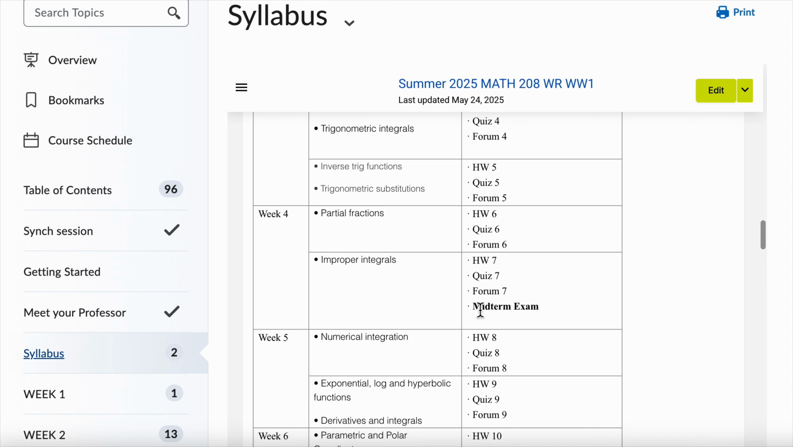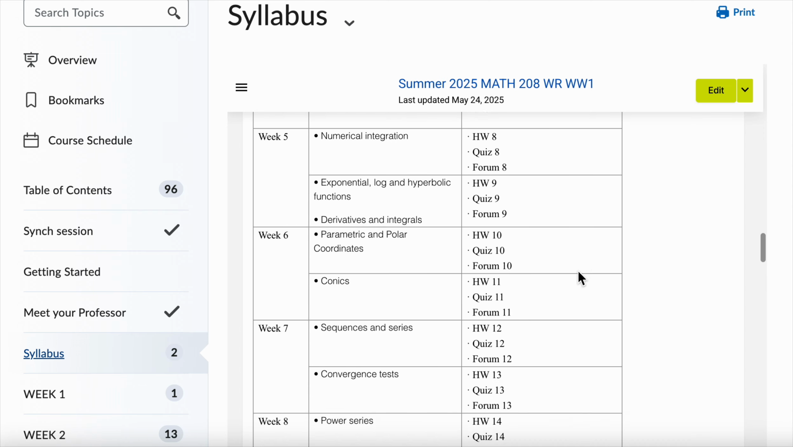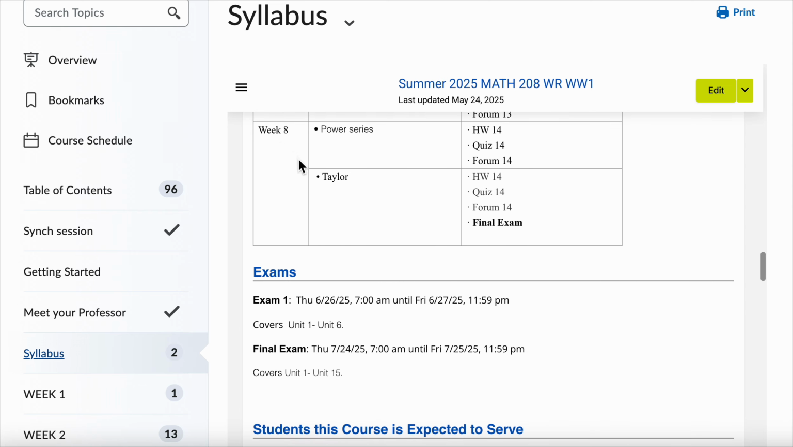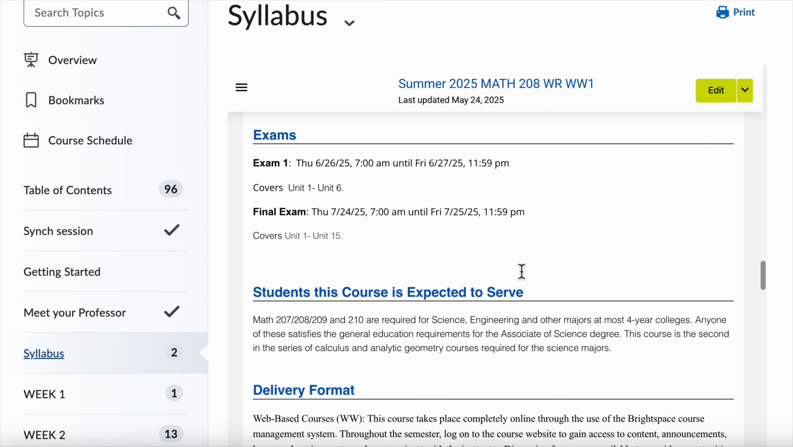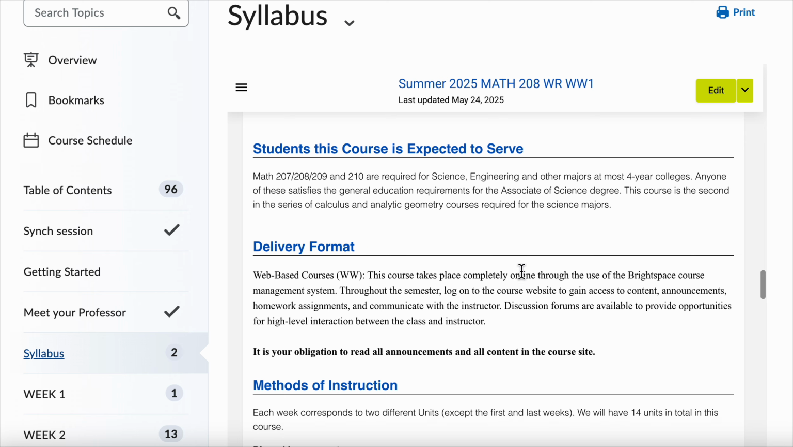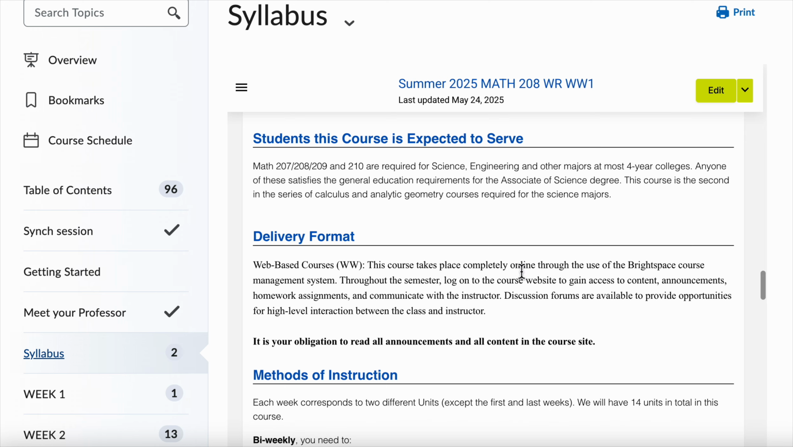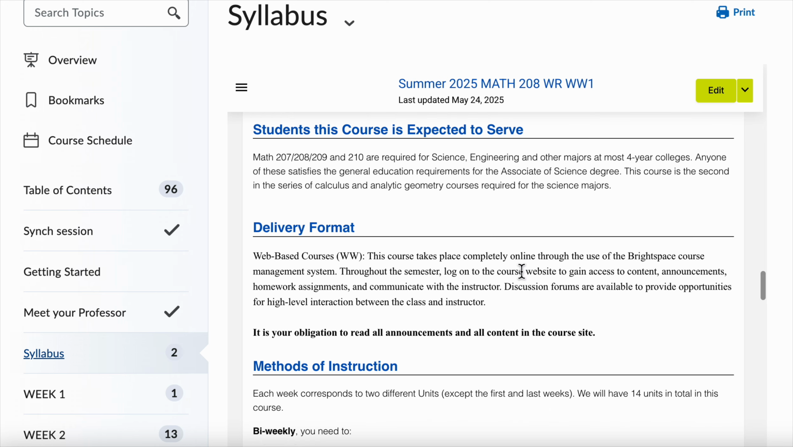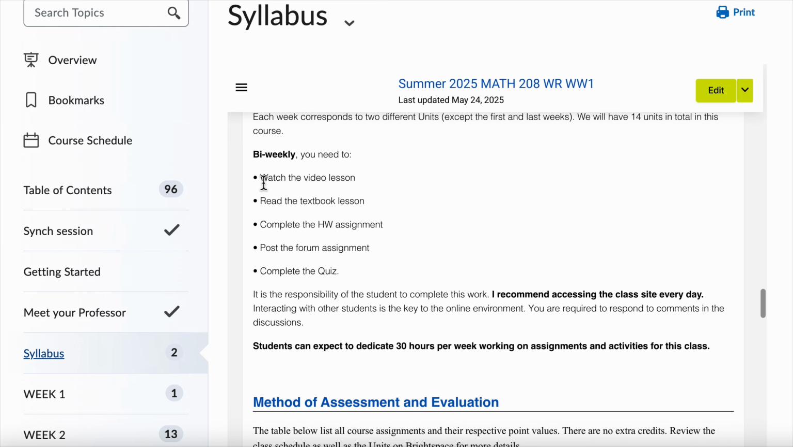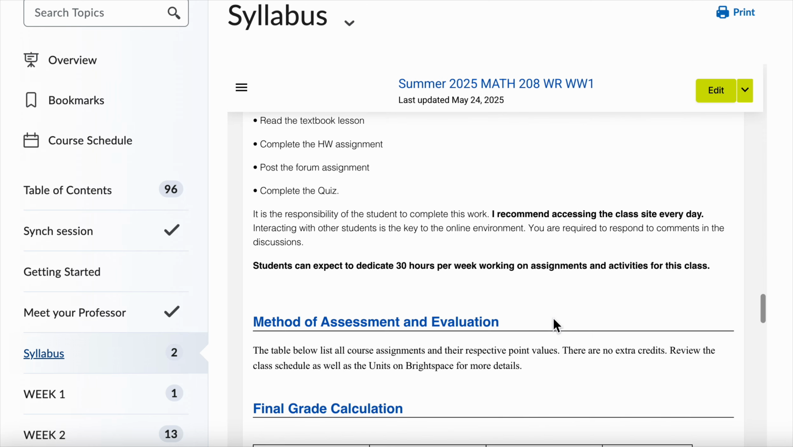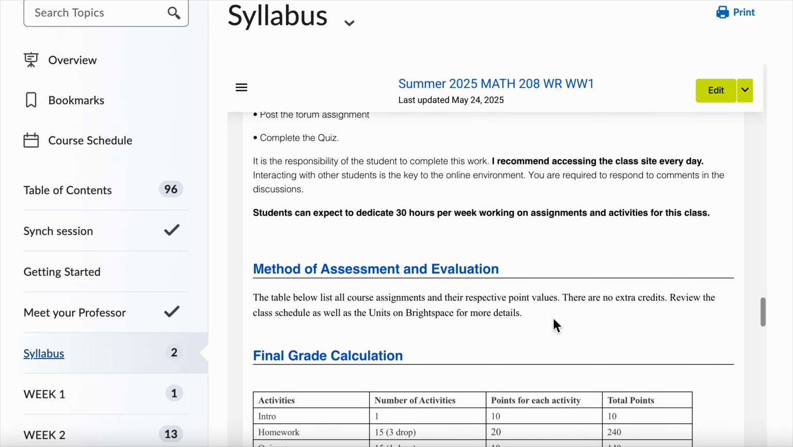And in week 4, you are also going to have the midterm exam, and the last week you are going to have the final exam. Here are the dates in the syllabus. Be sure that you read in the syllabus of your class where the dates of your exams are. So here is again repeated all what you have to do 2 times a week, right? So the 2 units that you have to complete each week.